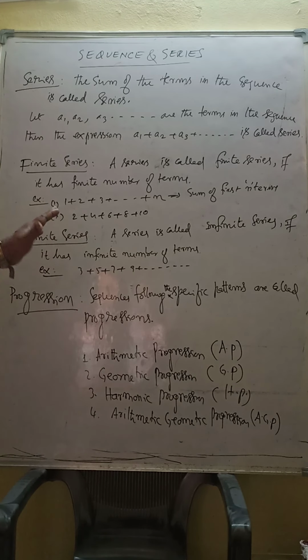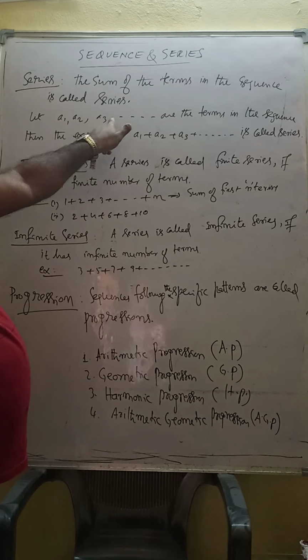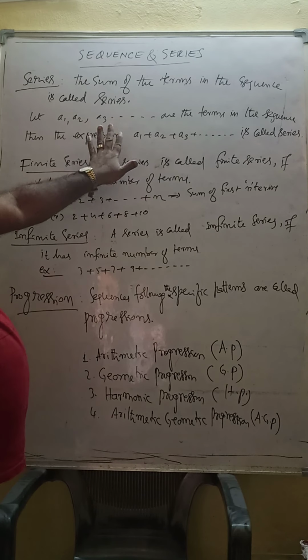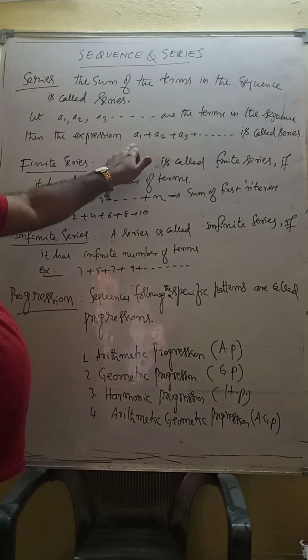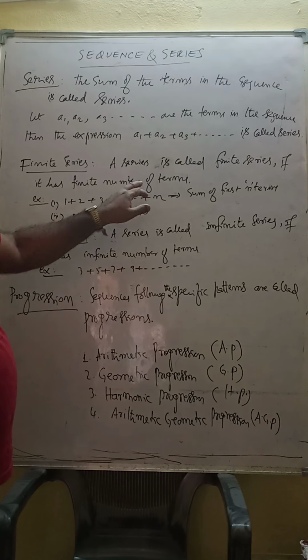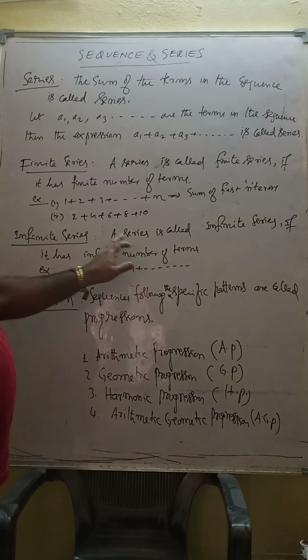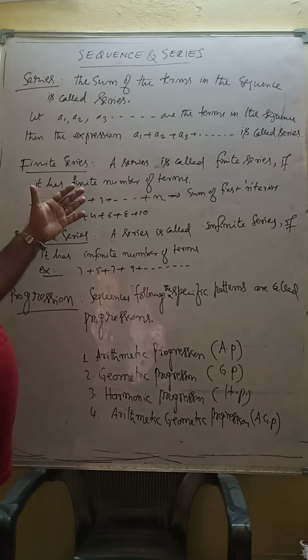Till here you have to copy. Once again I am repeating: the sum of the terms in a sequence is called a series. Suppose A1, A2, A3 are terms in the sequence, then their sum is an expression called a series. A series is of two types, finite series and infinite series. Finite means the series has a finite number of terms, infinite means it has an infinite number of terms. Based on this we decide what type of series it is.